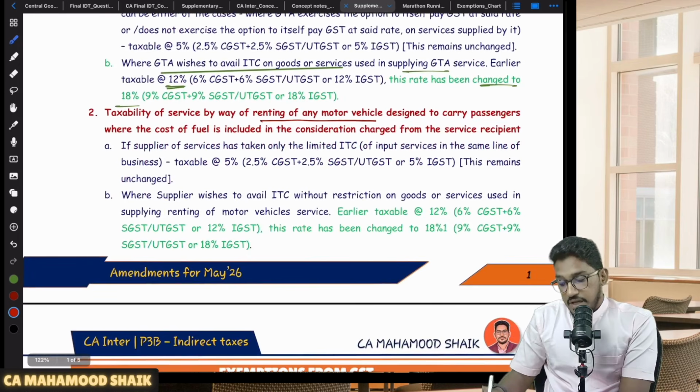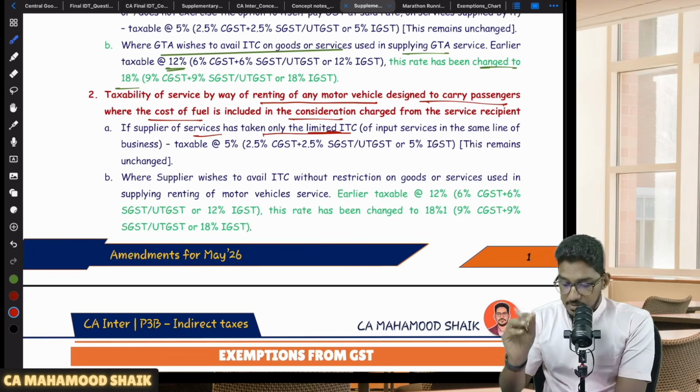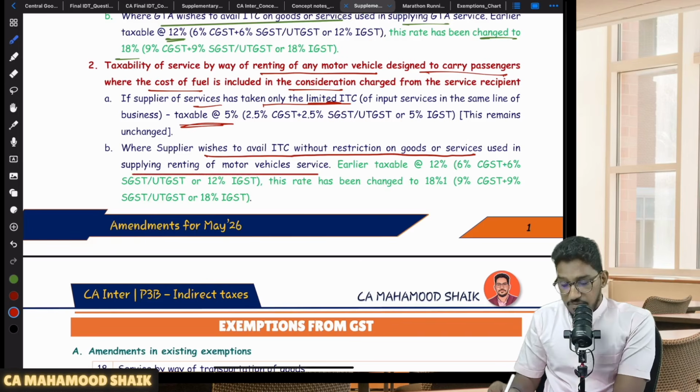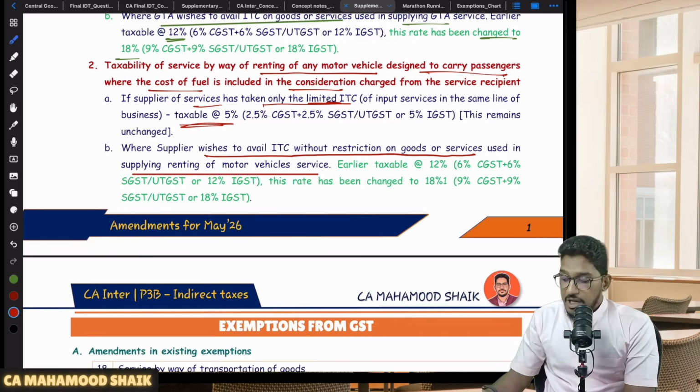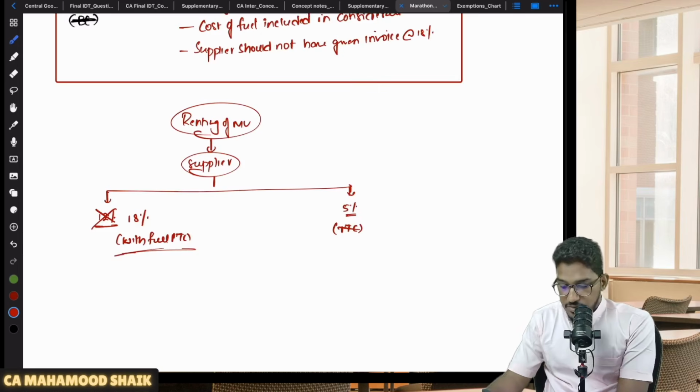Taxability of services by way of renting of any motor vehicle designed to carry passengers where the cost of fuel is included in the consideration charged from the service recipient. If the supplier of services is taking only limited ITC, then he has the option to pay GST at the rate of 5%. Where the supplier wishes to avail ITC without restriction on goods or services used in supplying the renting of motor vehicle service, without any restriction, if you want to take full ITC, previously the GST rate used to be 12%, but now it has been changed to 18%. You will be required to pay 18% GST. Understood? Clear and comfortable? So this is one such amendment.